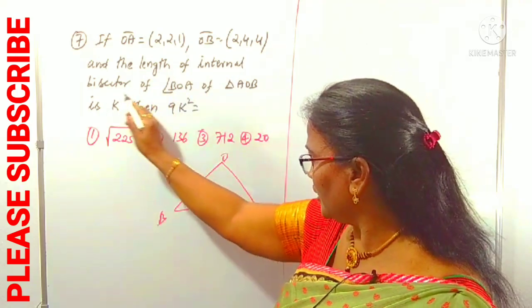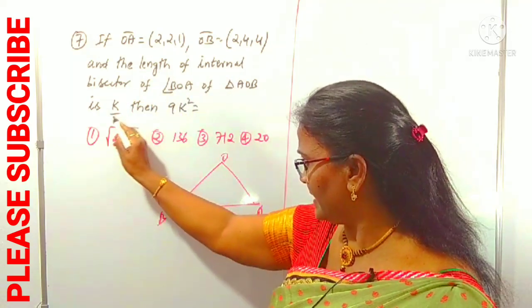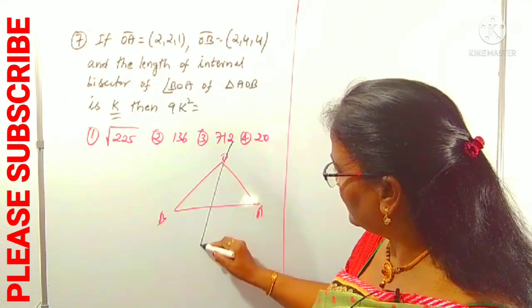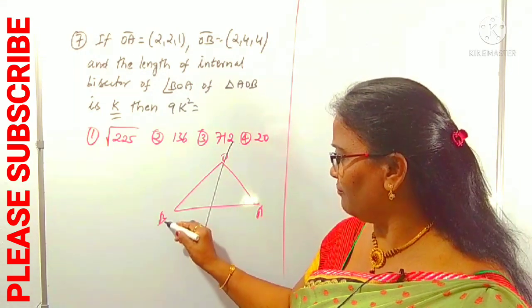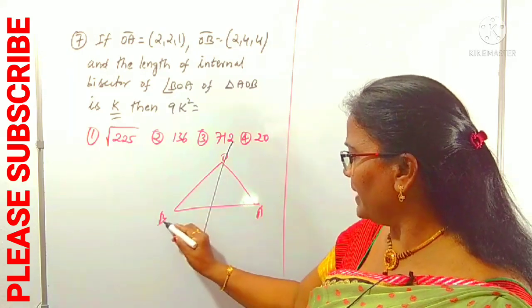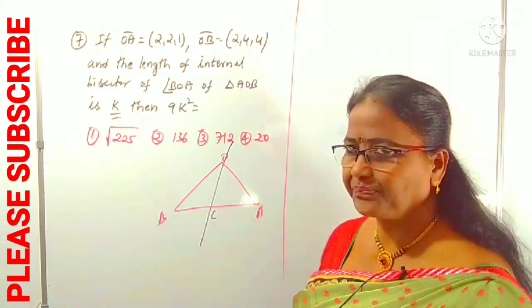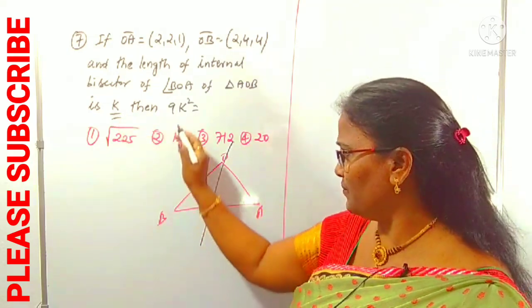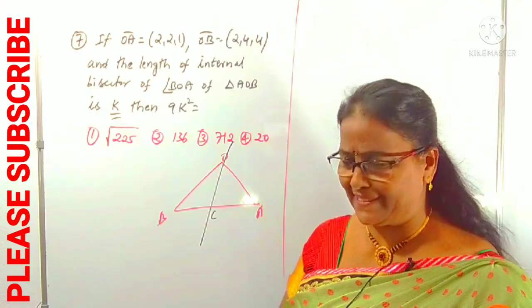Then the length of the internal angular bisector of triangle AOB is given as K. The angular bisector length is given. Suppose you draw a line like this, called the angular bisector of angle BOA, which meets BA at some point C. And this OC length is given as K. Now we have to find 9K square.